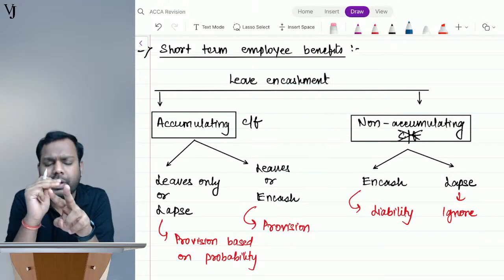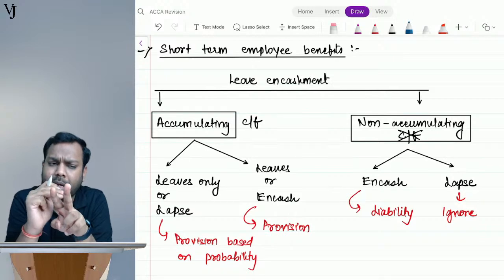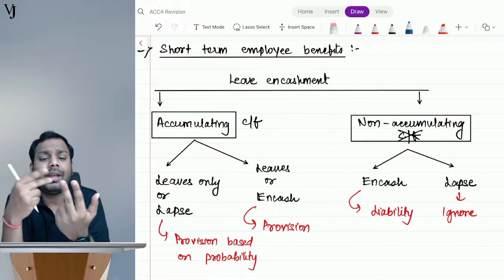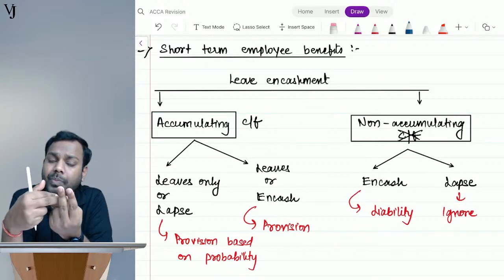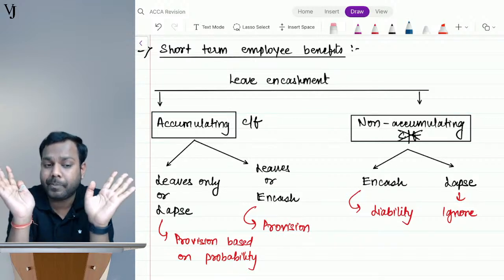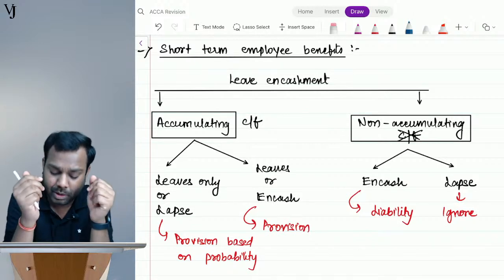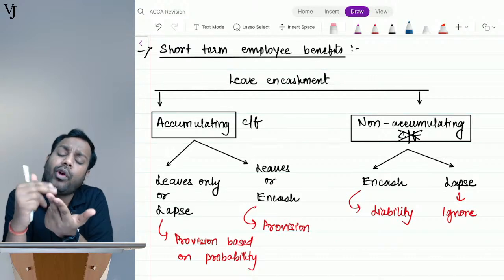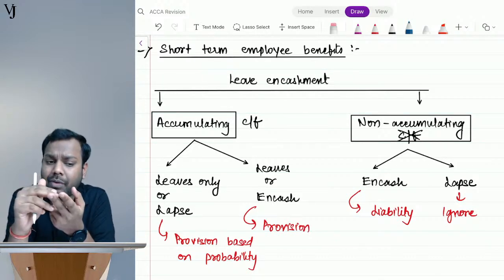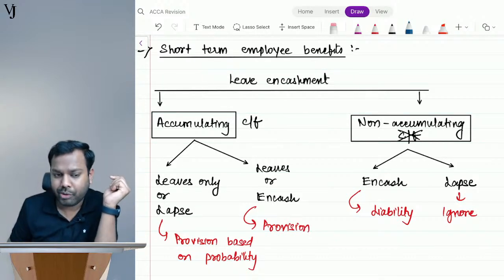In the next year, either you can take leaves against these, or these leaves will lapse. The second option, if you are not able to take leave, you can encash it.